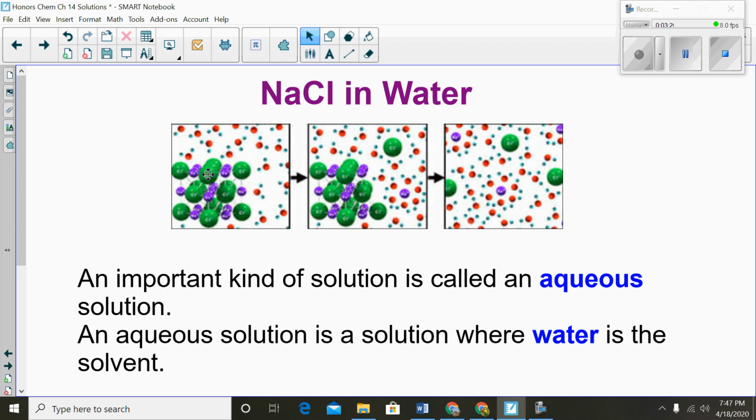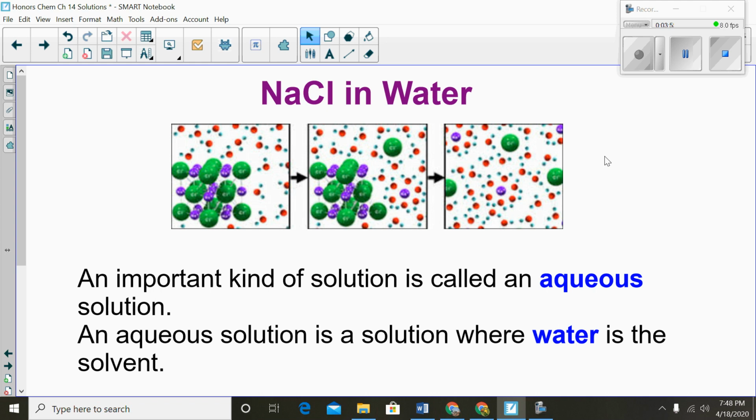So the NaCl here is the green and the bluish purplish molecules connected. And then in the background you have the water, which is the red and the turquoise. As this NaCl remains in the water long enough, you can see that the Cl and the Na are starting to separate. And in that last picture, they're completely separated. So this is dissolving. It is a separation of the components.